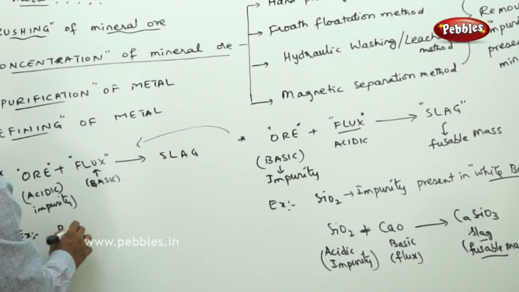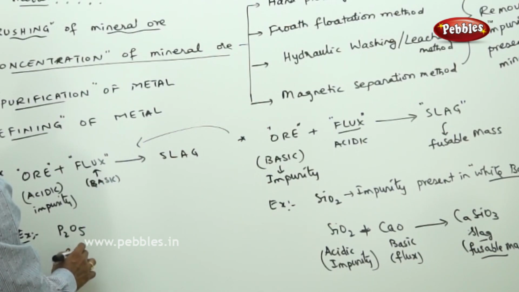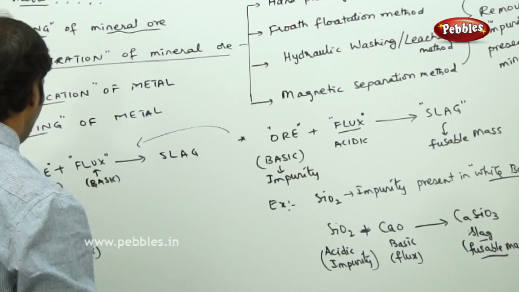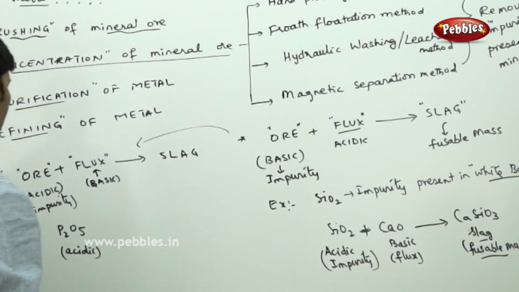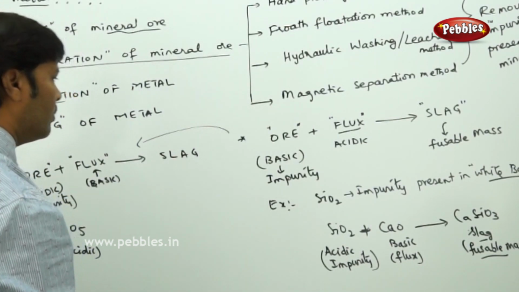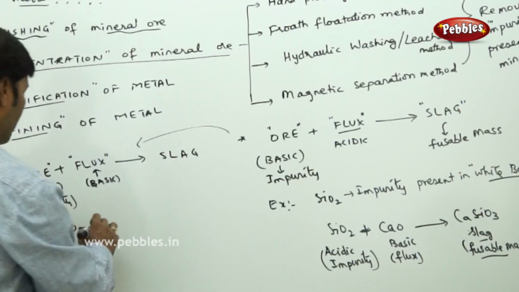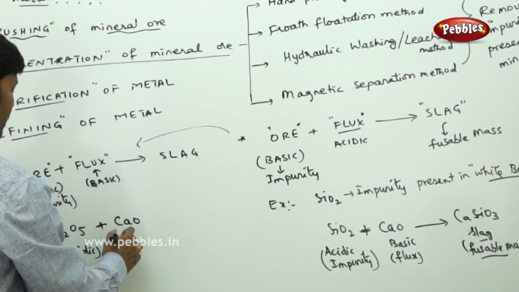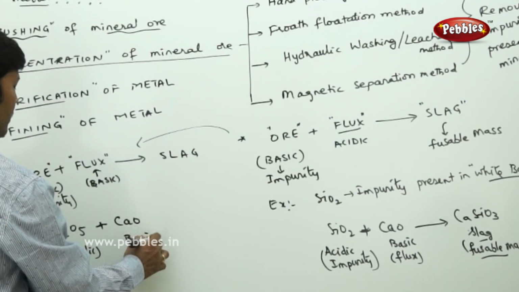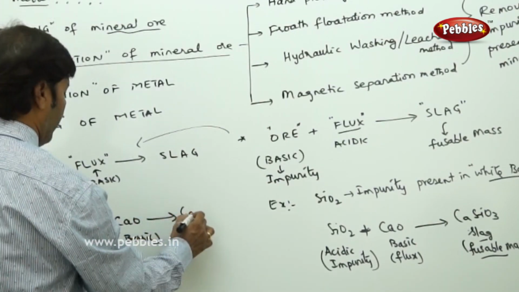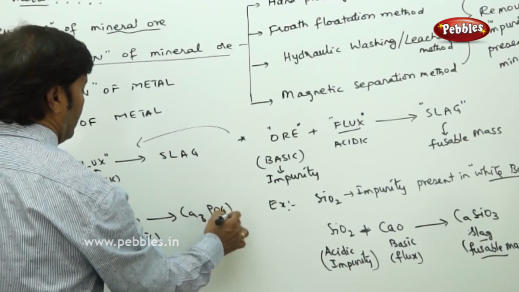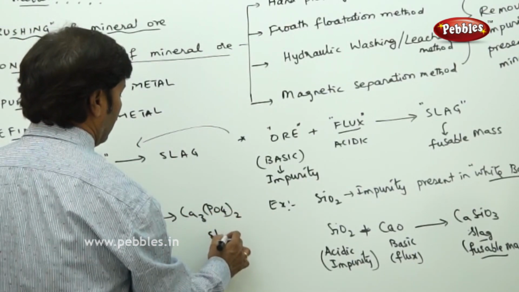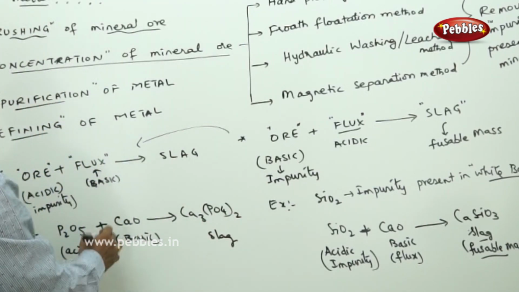If P2O5 is the acidic impurity, then for that you take a basic flux. Acidic impurity, basic flux: calcium oxide is the basic flux. So you are going to get calcium phosphate as the slag. So this is what you have to keep in mind.